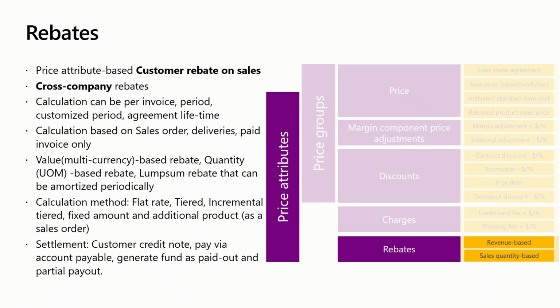The rebate management capability in unified pricing management builds upon what was already available in Dynamics 365 supply chain management by introducing rebates based on price attribute. It overcomes the constraints imposed by the ability to only select items or groups or all items in earlier versions of rebate management. Some of the existing capability includes price attribute based customer rebate on sales, cross company rebates, calculation per invoice period and agreement lifetime, calculation based on sales order, deliveries and paid invoice, different types of rebates such as value based, quantity based and lump sum rebates, as well as varying calculation and settlement methods.